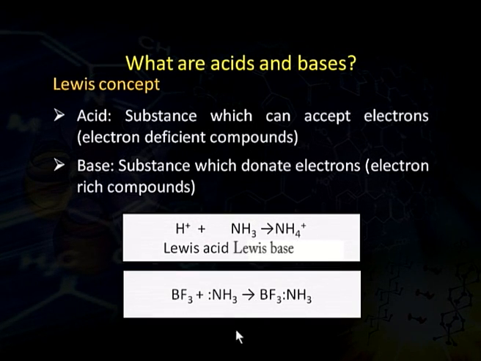Another example of a Lewis acid and base is boron trifluoride and ammonia. When these two combine together, they form a complex. Boron trifluoride is an electron deficient compound because the octet of boron is not filled. Since the octet of boron is not filled, it can easily accept a lone pair of electrons from the nitrogen of ammonia, which is an electron rich compound. Therefore, BF3 acts as a Lewis acid while NH3 acts as a Lewis base, and these two combine together to form the complex BF3 NH3.